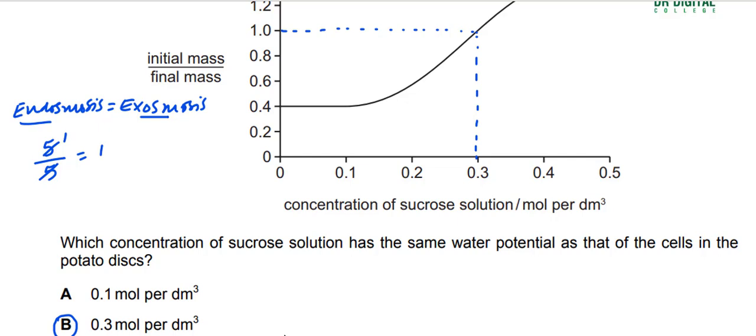At 0.4, the initial mass is greater than or less than the final mass, so the ratio is different. Options A, C and D are wrong because they give concentrations where the initial mass is different from the final mass. So the answer for this question is B.